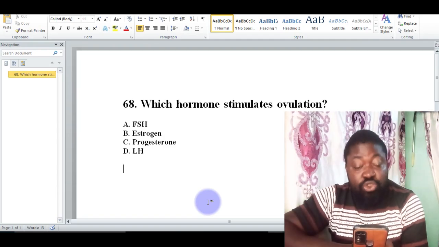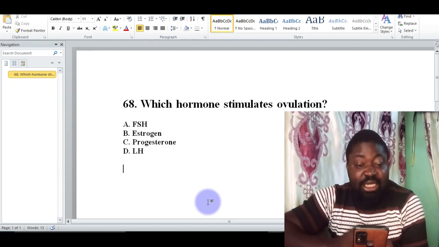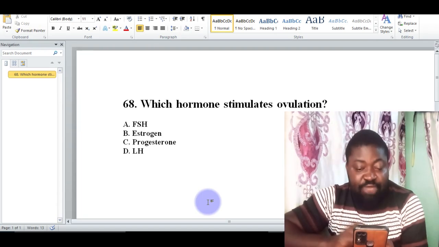And of course, the luteinizing hormone helps to trigger the release of ovum from the ovary, which occurs during the menstrual cycle. So when we are being asked which hormone stimulates ovulation, know that it is the luteinizing hormone, because it is responsible for making sure that it triggers the release of ovum from the ovary during the menstrual cycle.